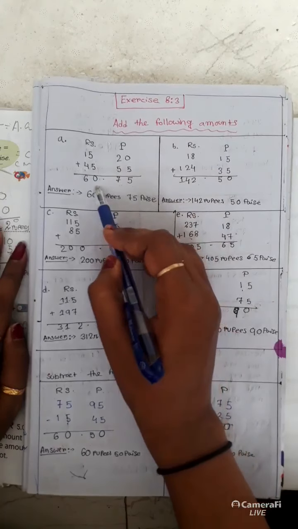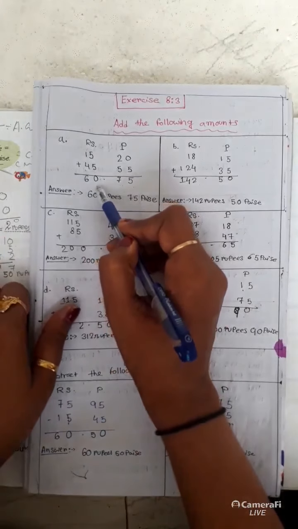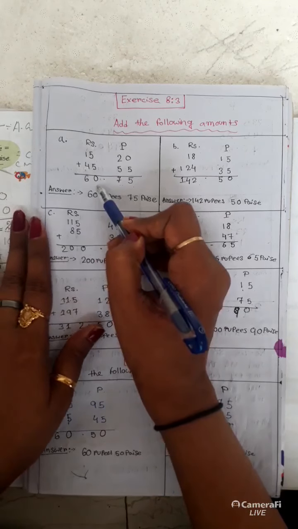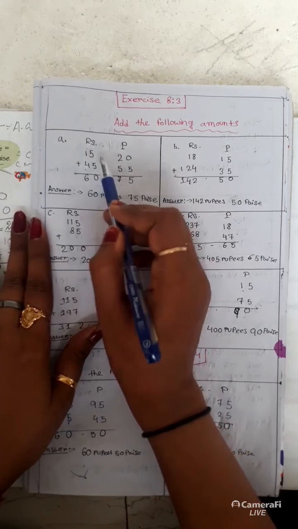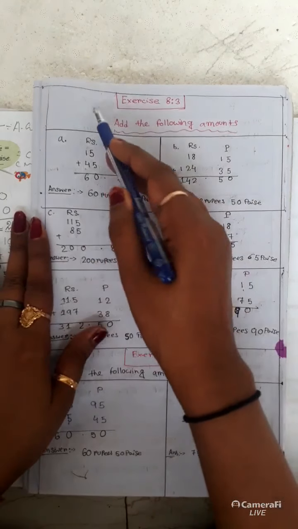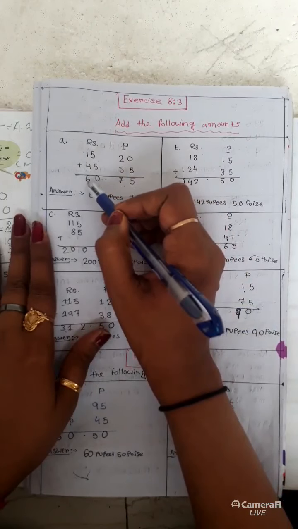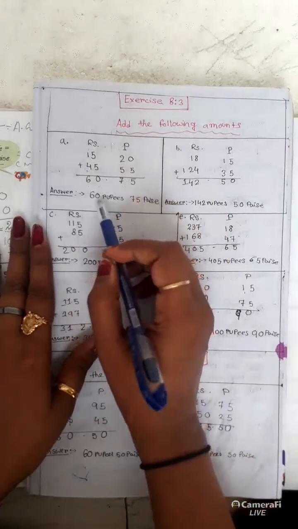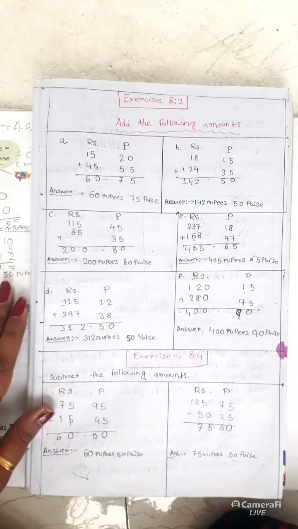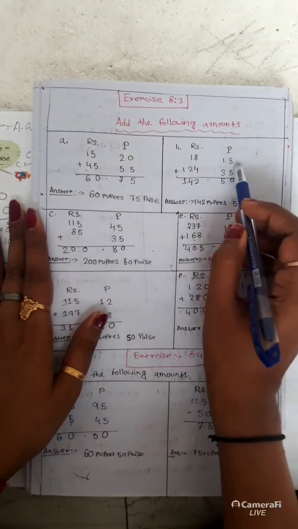5 plus 5 is 10, and we have learned in addition that if we get 10 or 11, 1 will be carried. So 5 plus 5 is 10, which means 1 0, so 1 will be carried over here. So 1 plus 4 is 5, 5 plus 1 is 6. So the answer is 60 rupees 75 paise. 18 rupees 15 paise.